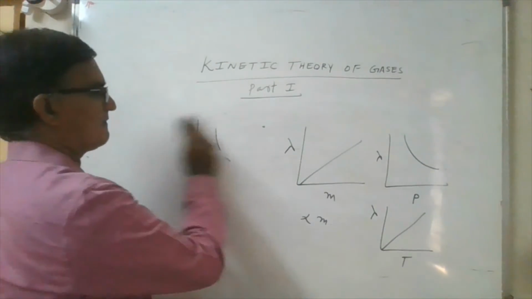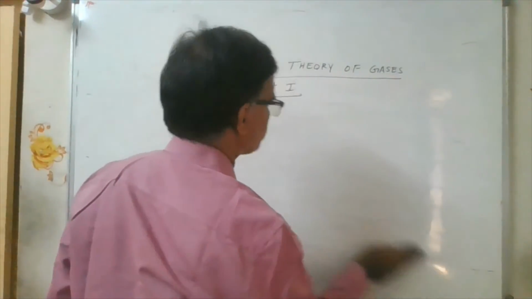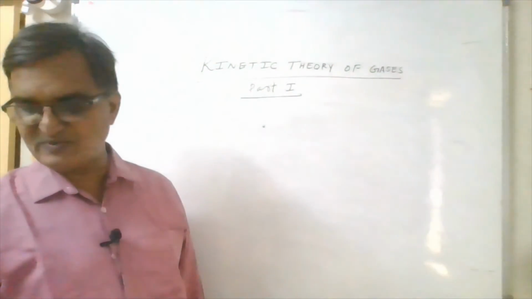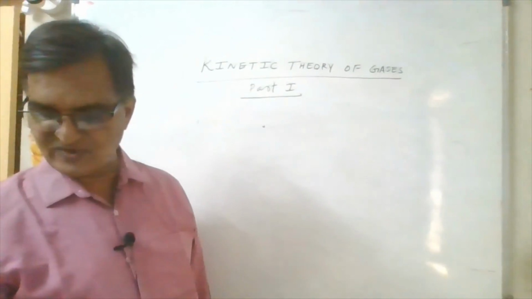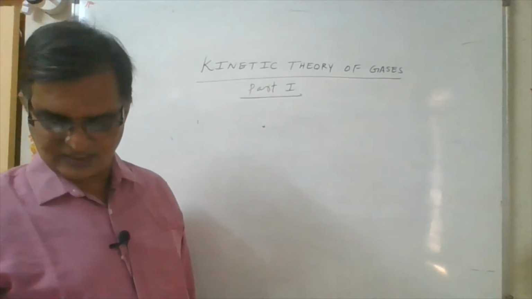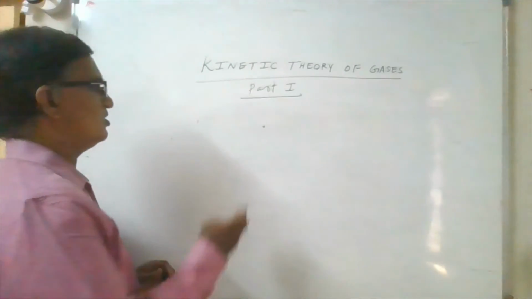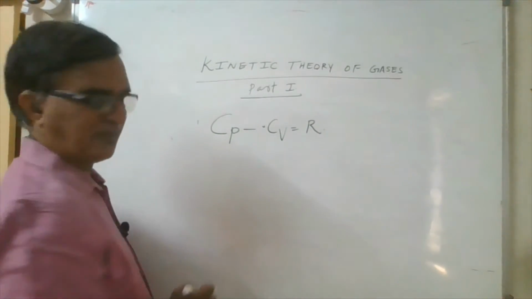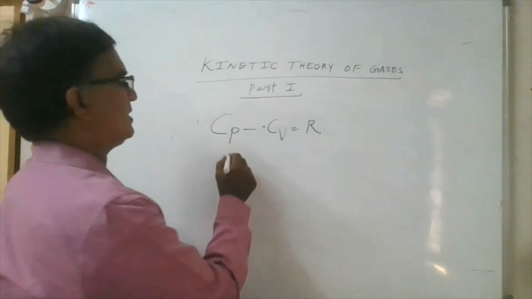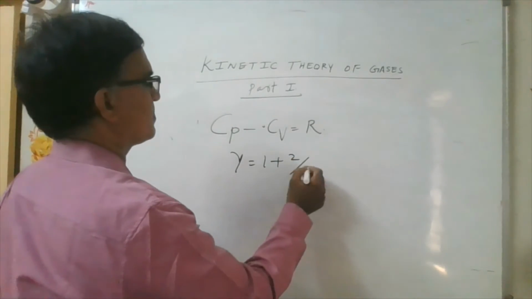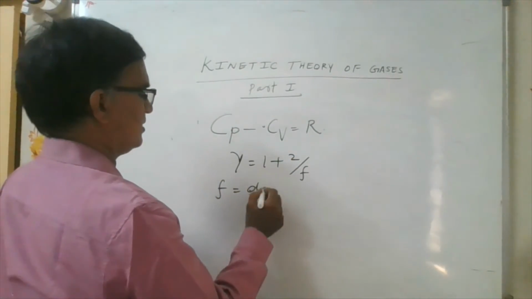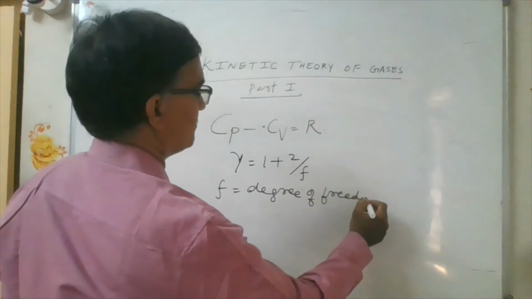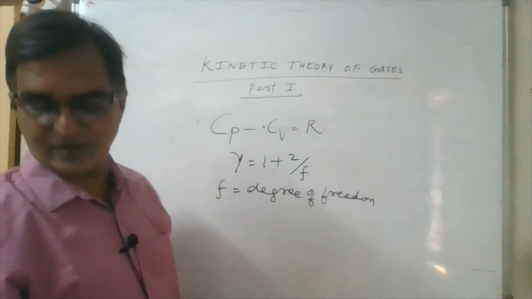And next we have the molar specific heats. Molar specific heat of a gas at constant pressure and constant volume. You know, molar heat, capital Cp minus capital Cv is equal to R. And then, you know, gamma is equal to 1 plus 2 by F, where F stands for degree of freedom.